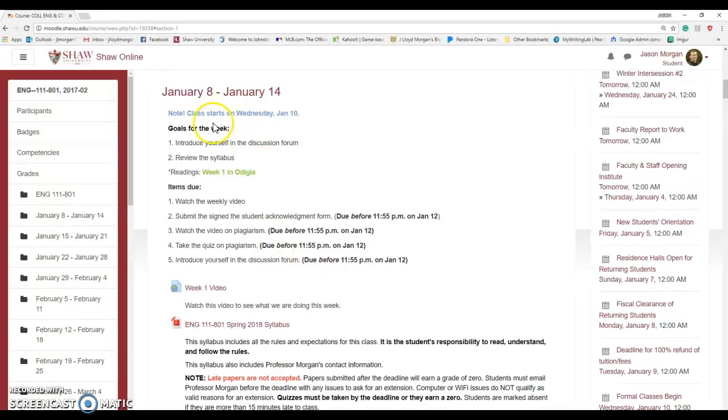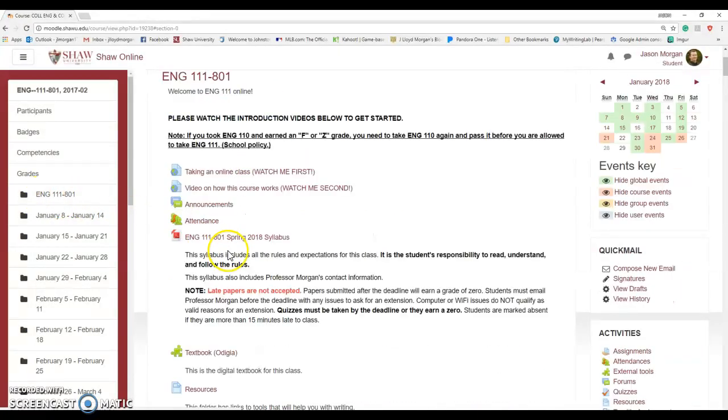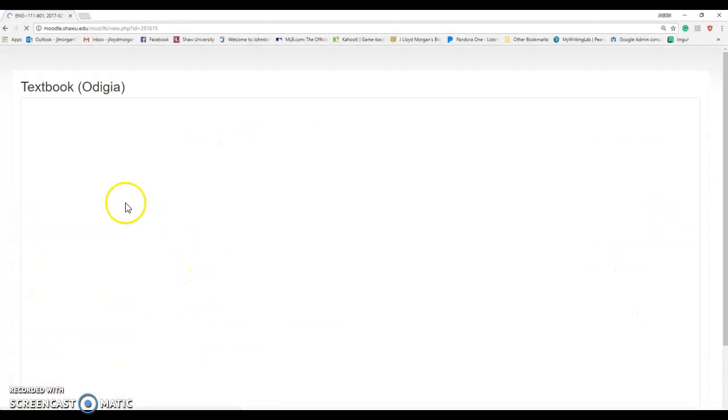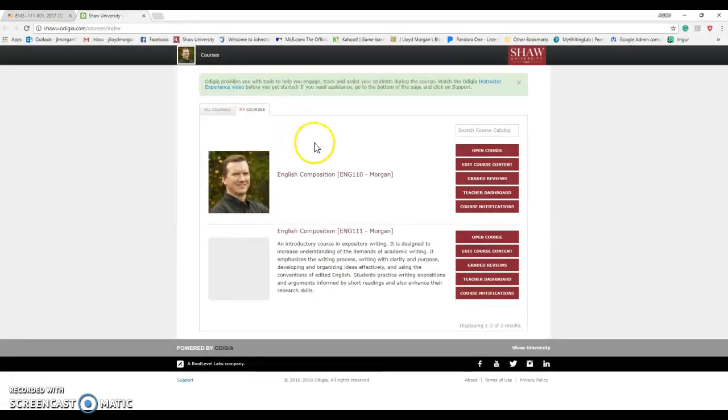Now every week we're also going to have readings from our textbook. Our textbook is this digital thing called Odigia. It's kind of a weird word. Where's the textbook? Well, it's at the top of the page. If you just click here, your textbook is right here. For week 1, if you click on the little puzzle piece thing, it'll open up this page and say we want to go to a new window for Odigia, the textbook. Then we want to go to English 111, that's this class right there. It may look a little different once I'm done messing with it. And then you hit open course.